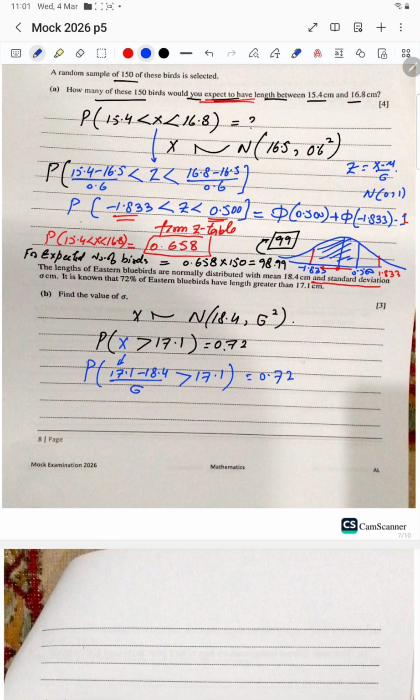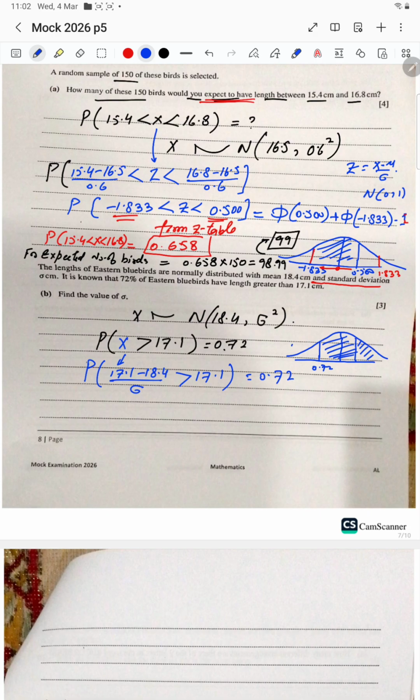If I draw the figure, 0.72 is the greater value because it is the big area.